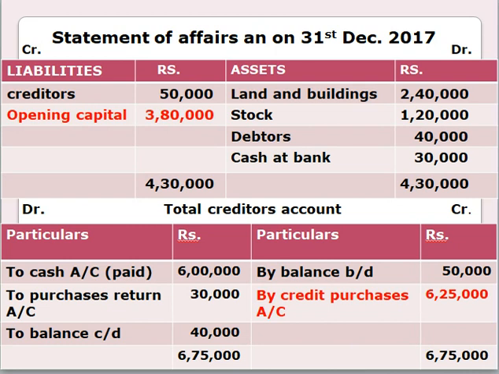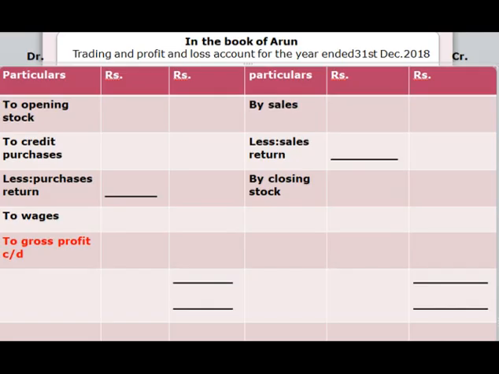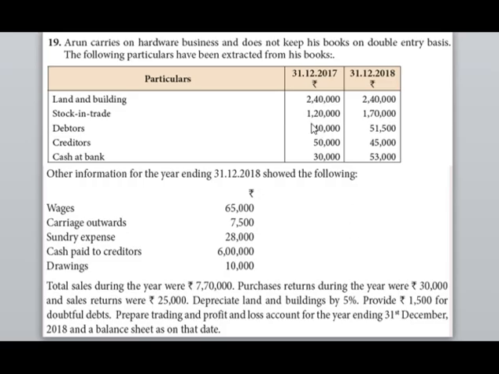We have found the amount for opening capital and credit purchases. Next, we have to substitute this amount in trading and profit and loss account and balance sheet. This is the format for our trading and profit and loss account. The amount for opening stock is 1,20,000 and the amount for closing stock is 1,70,000.